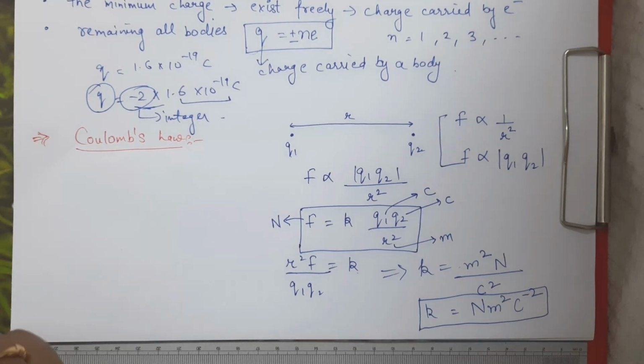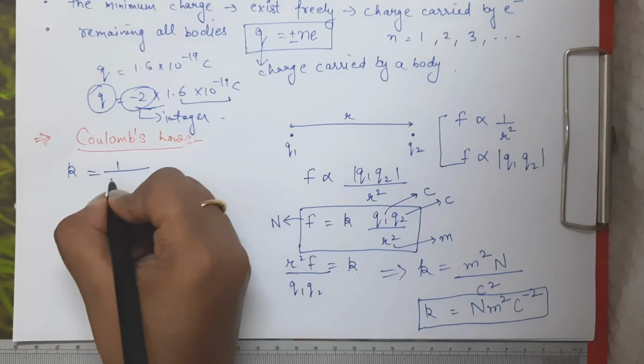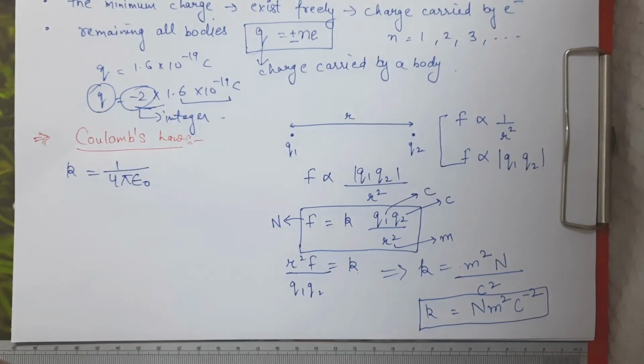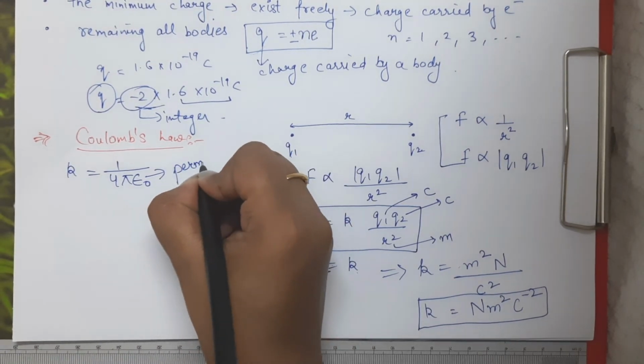Now also one more thing, that this value of k is equal to 1 by 4 pi epsilon naught. Now what is this epsilon naught? This is your permittivity constant.